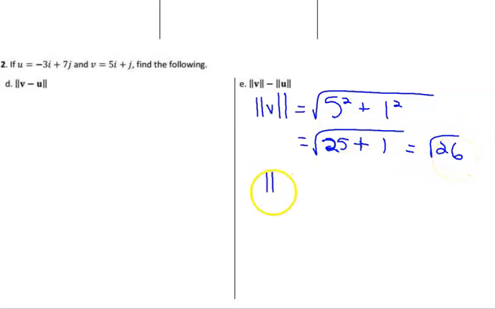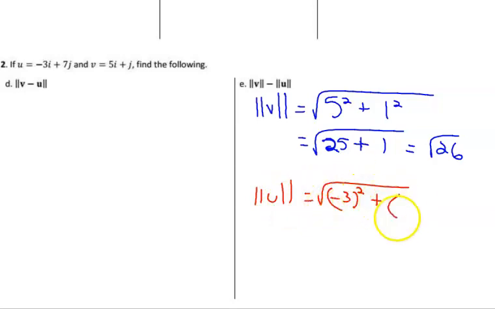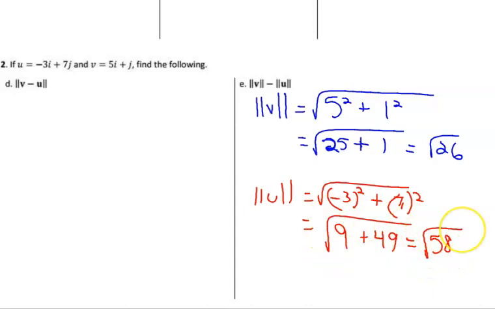The magnitude of u is going to be the square root of the horizontal, negative 3 squared, plus the vertical, 7 squared. Negative 3 squared is 9, 7 squared is 49, and 9 plus 49 is 58. Neither one of those can be simplified because 58 is 2 times 29, so everything's prime.